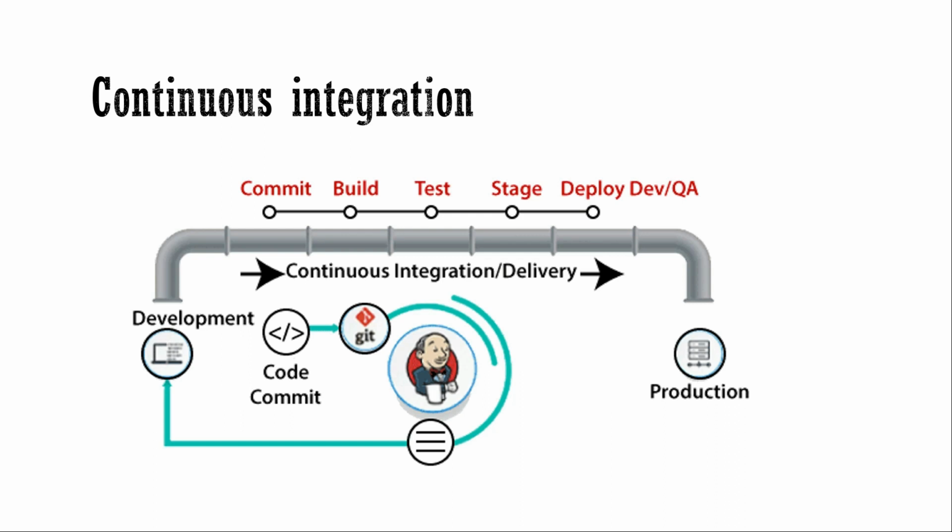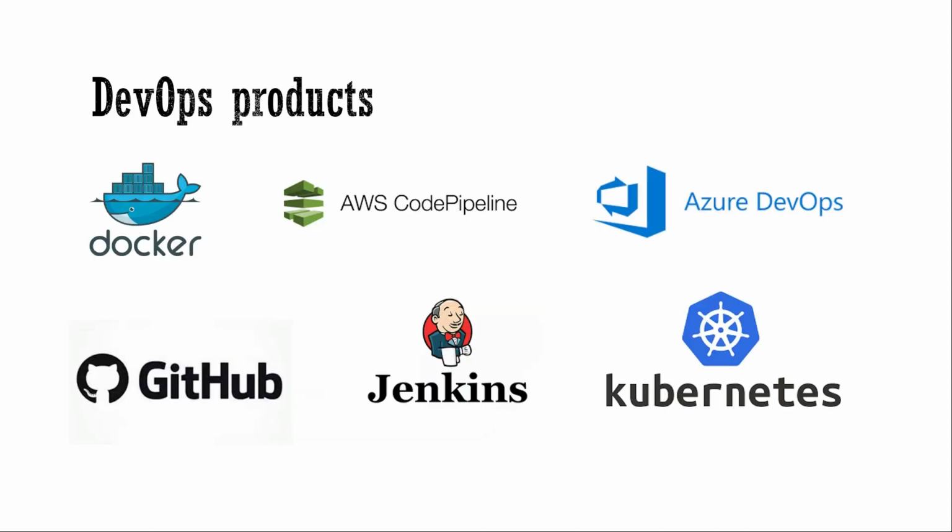So in horizontal. So what are the DevOps products available in the market? The Docker, AWS CodePipeline, Azure DevOps. AWS and Azure are the cloud actually, and GitHub. Jenkins is the free one, and Kubernetes is also free.